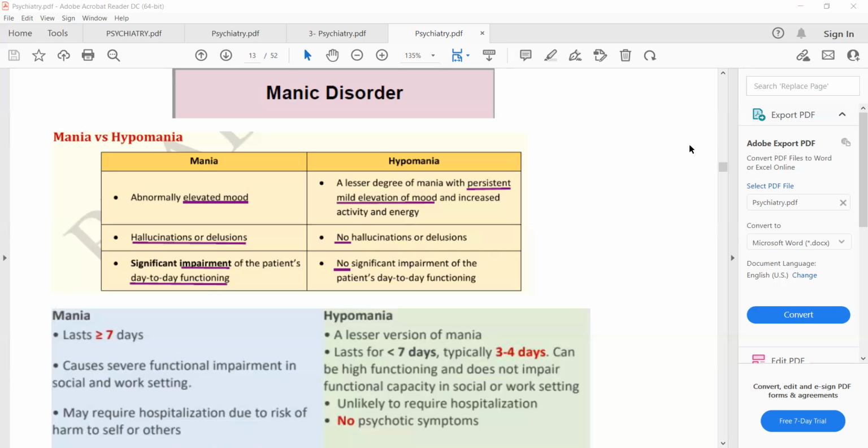So everything will be elevated, such as mood elevation, increased energy, and loss of inhibition, which will lead to overspending. So these features are present in both mania and hypomania. They are common to both mania and hypomania.